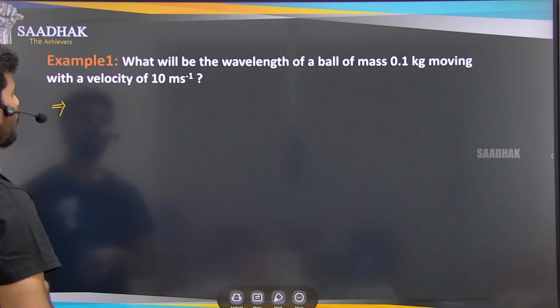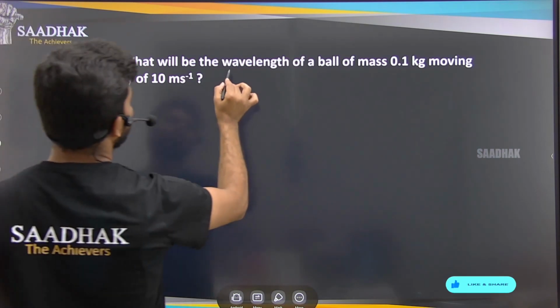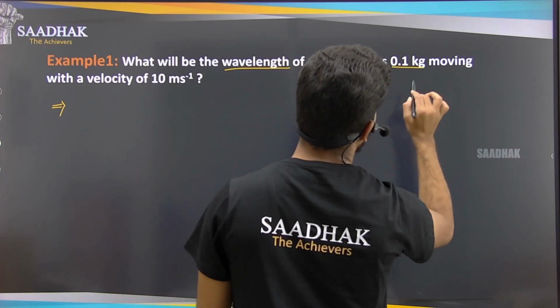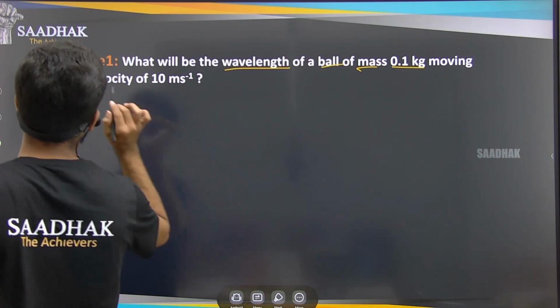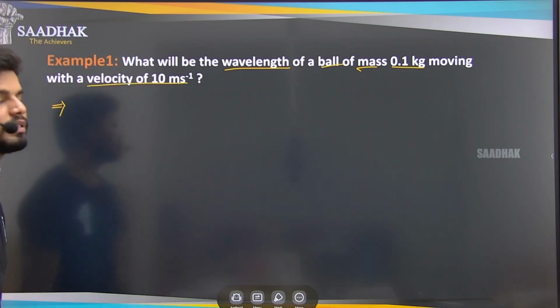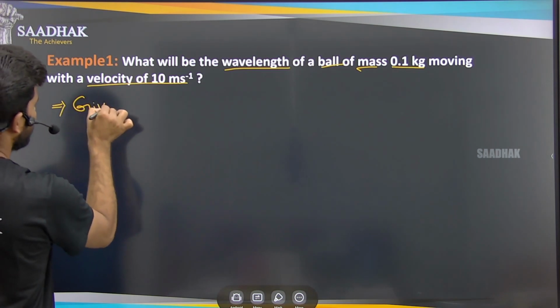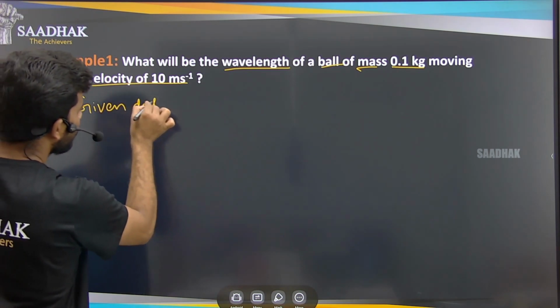So first one here, example 1. What will be the wavelength of a ball of mass 0.1 kg which is moving with a velocity of 10 meter per second? So here, what are the given data? Start with the given data.